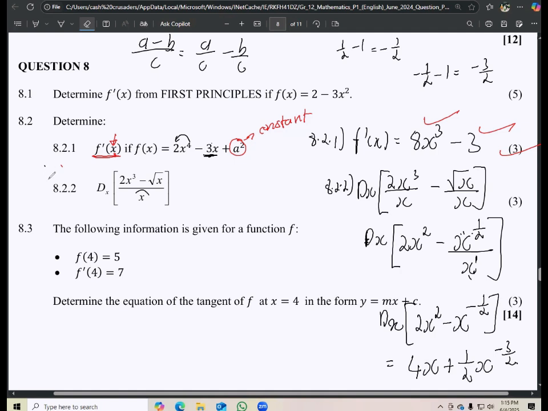And then, okay, that means how are we going to get the marks there? So there is a mark awarded for having to get to the stage here, right, where everything is now prepared for derivation. And then there is a mark for having to derive this part correctly and get 4x, and also a mark for having to derive that part correctly and get that. So 3 marks just like that. So, yep.